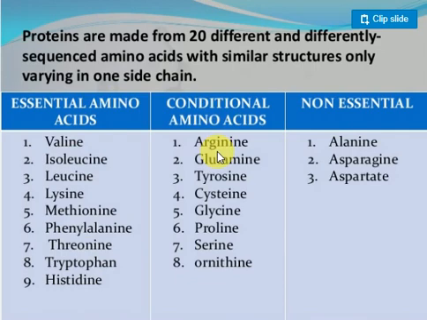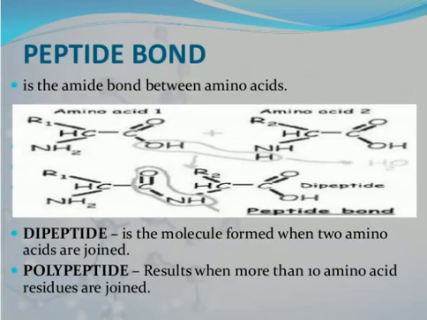Conditional amino acids are arginine, glutamine, tyrosine, cysteine, glycine, proline, and serine. Then ornithine. Non-essential amino acids, which the body prepares itself, are alanine, asparagine, and aspartate.